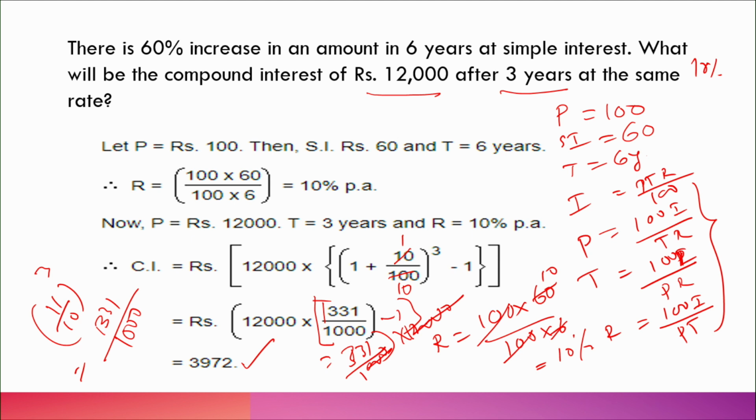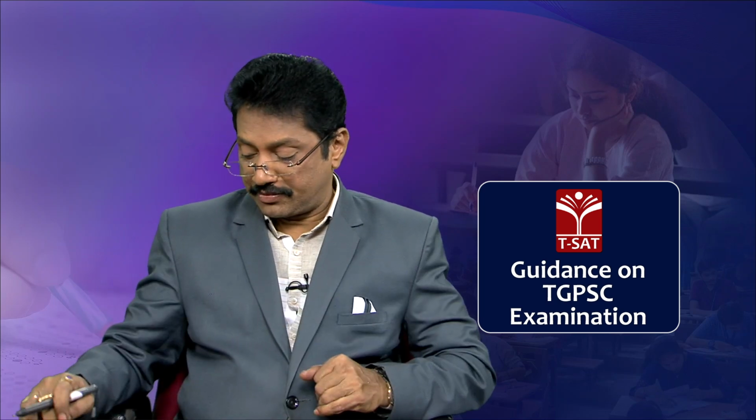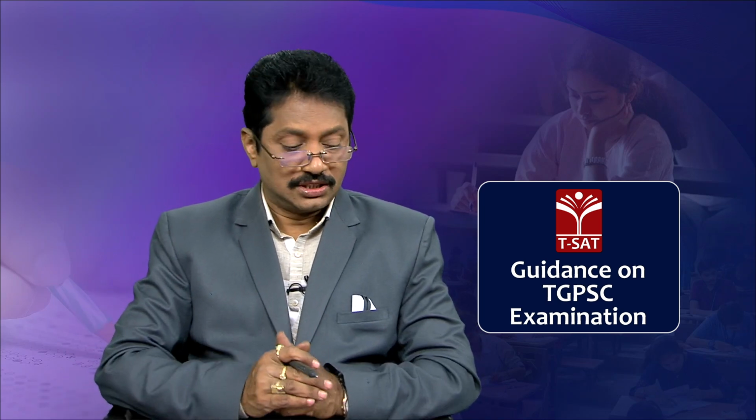This is very important. Do you understand the difference between the previous one and this one? So, here two cases are given. In the first case, the rate of interest is not given. After calculating the rate of interest, you have to calculate the total interest, the compound interest.